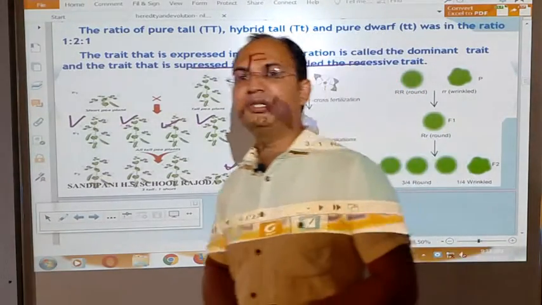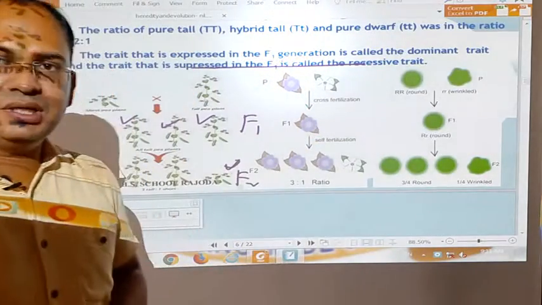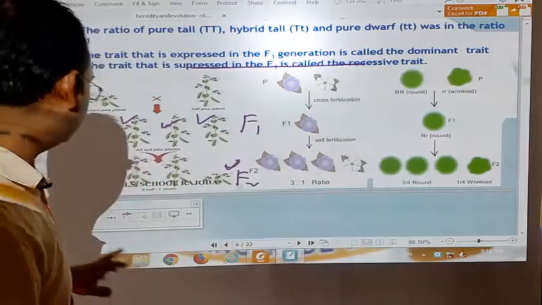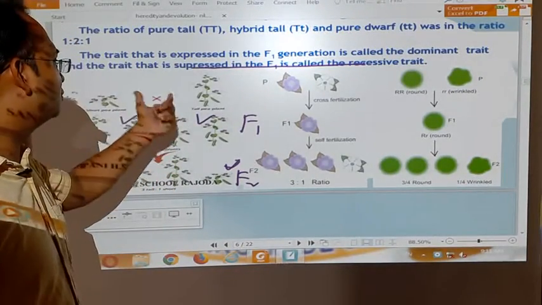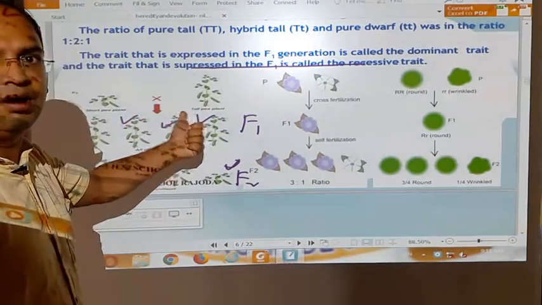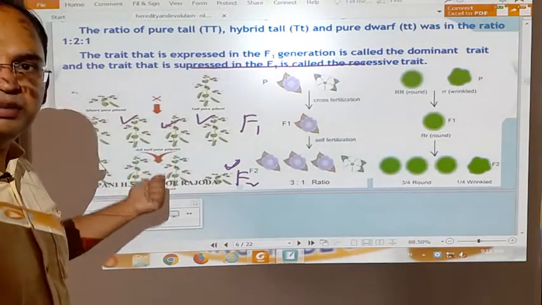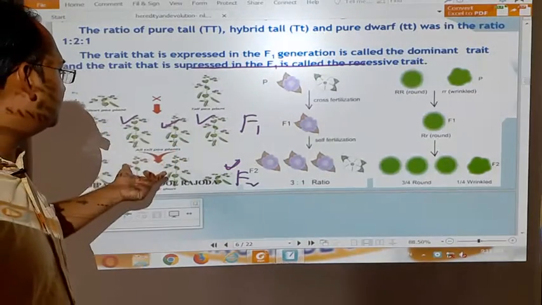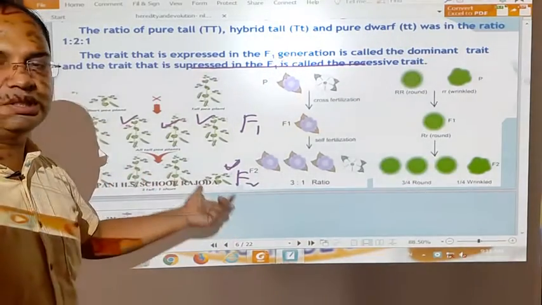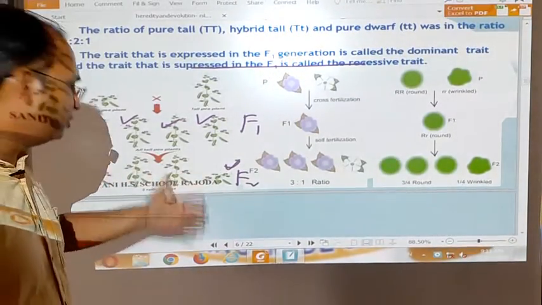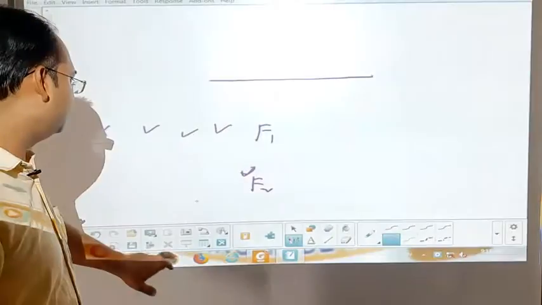We have also seen them in the form of the Punnett square. Let's see them once again, how this is possible: in the cross of the short and tall plant, all the plants obtained are tall, and the plants obtained by their cross are three tall and one dwarf. Let's understand them once again.